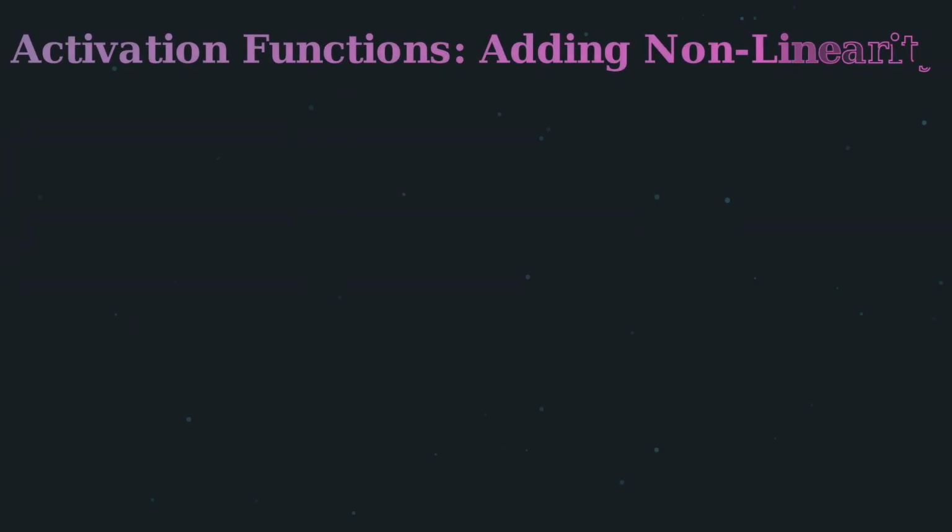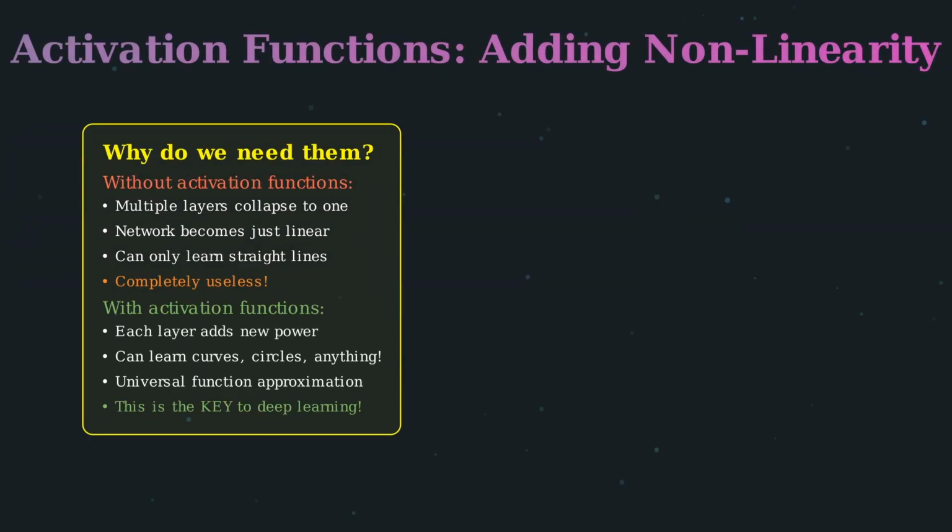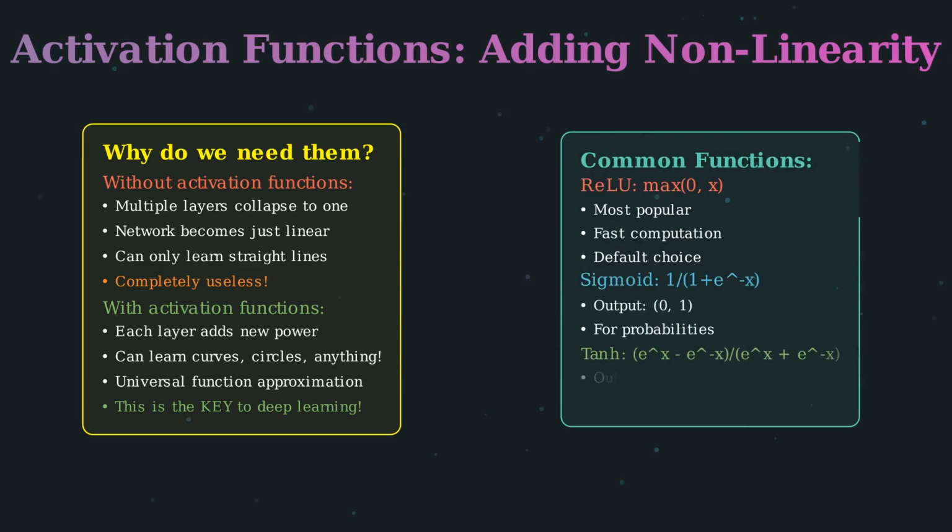Activation functions are absolutely crucial. Let me explain why. Without activation functions, something terrible happens. Multiple linear layers collapse mathematically into a single linear transformation. No matter how many layers you stack, it's equivalent to just one layer. The network can only learn straight-line decision boundaries. It becomes completely useless for complex patterns.